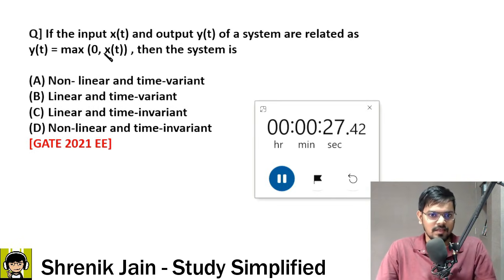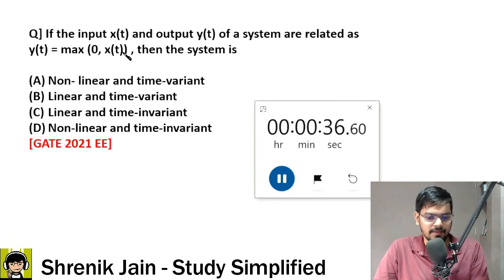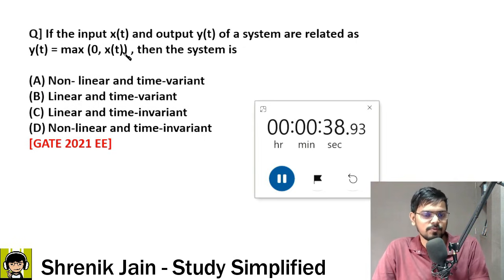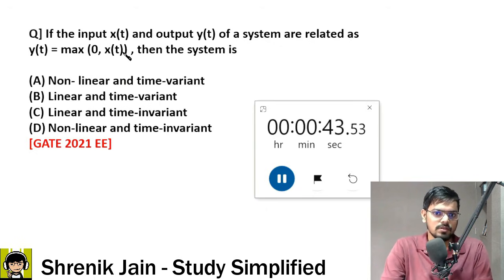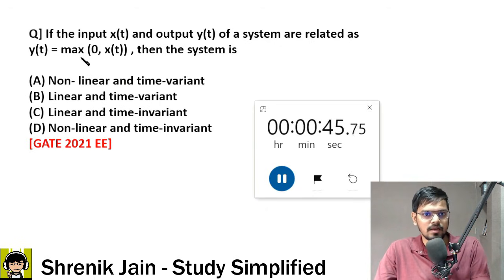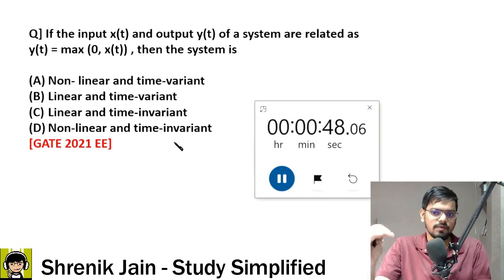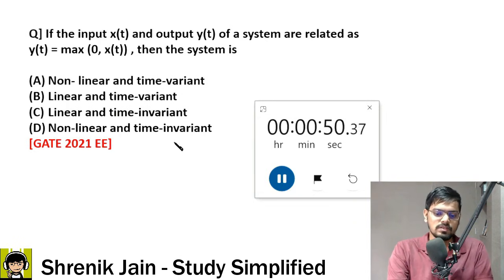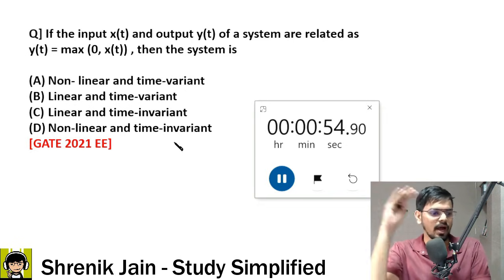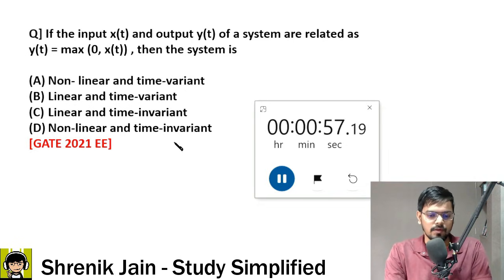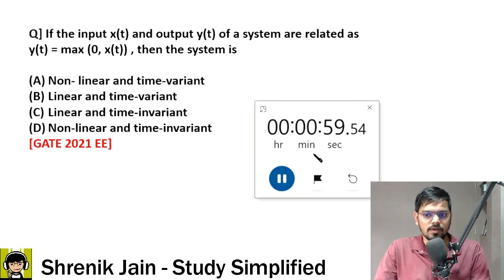Now your signal is kind of interesting. So interpreting this signal is important. If you cannot interpret this signal, then getting the answer would be tough. One minute I will give, I won't give more time, because this signal is not that tough. This question is, I will say, a level 1 question. In Signals and Systems Electrical 2021, only a few questions were higher level. Majority of questions were easy. Okay, so the time is up.